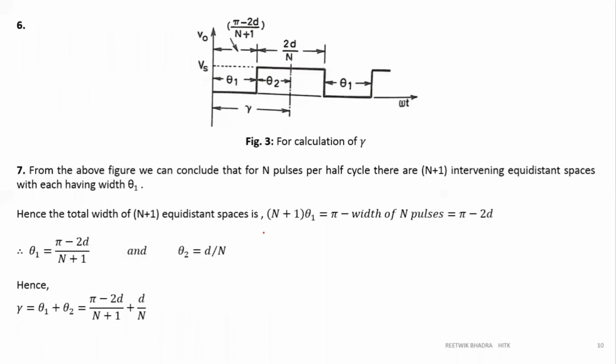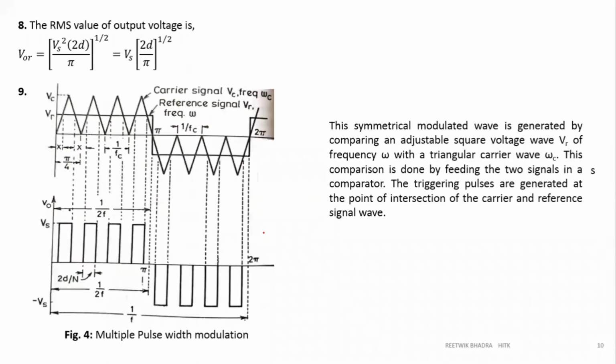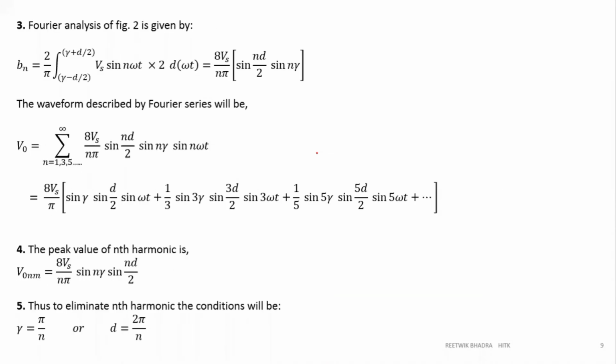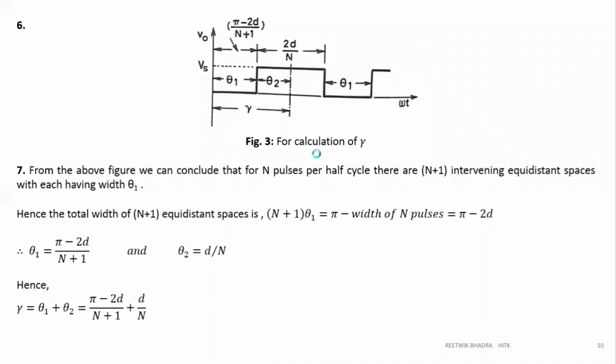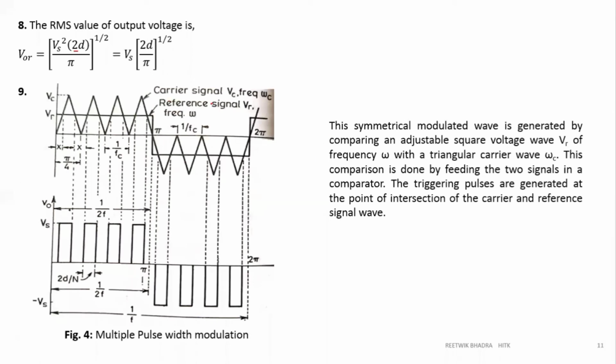Okay, so we can eliminate our harmonics and also we can eliminate our true false. Next, your RMS value. RMS value is again the same since the pulse width is 2D. Now, what important thing I want to tell you next is how you can generate your multiple pulses. So if there are 2 pulses, then it's okay, no problem. How you can generate multiple pulses?